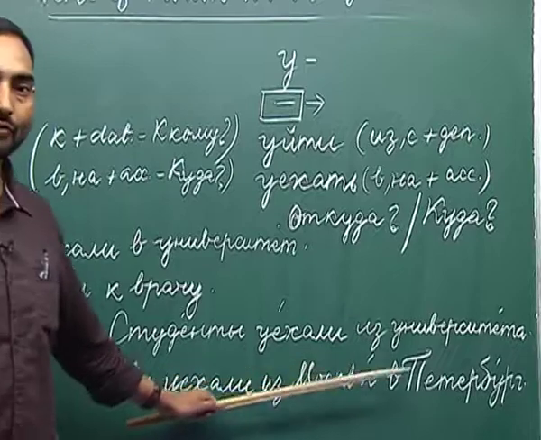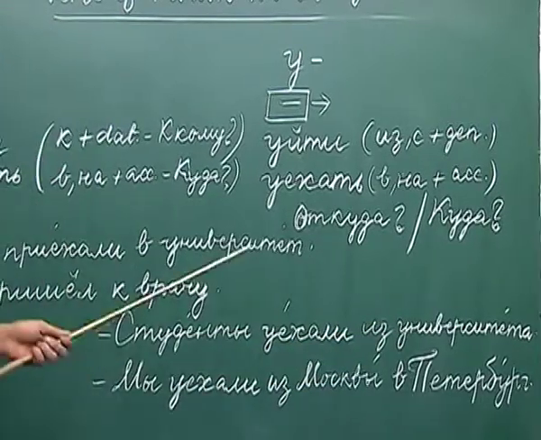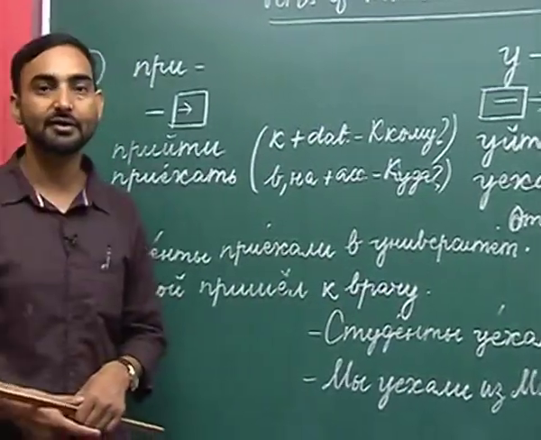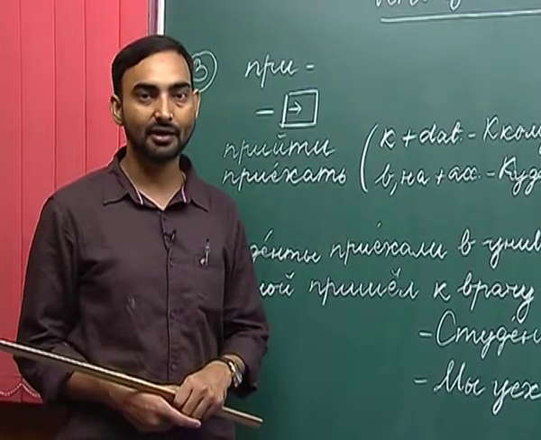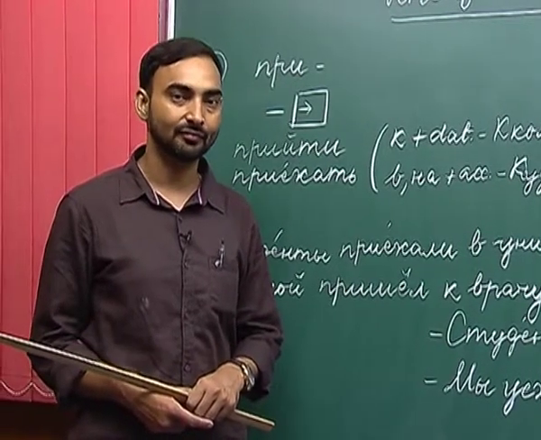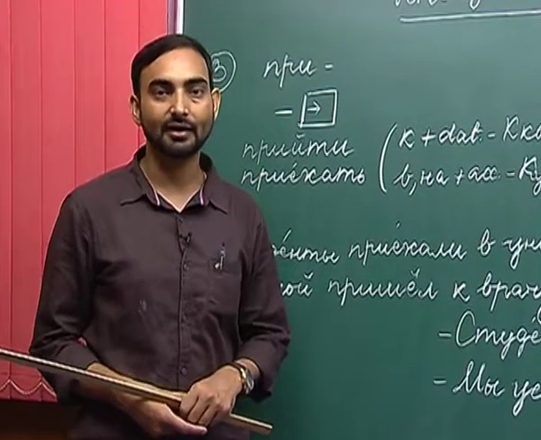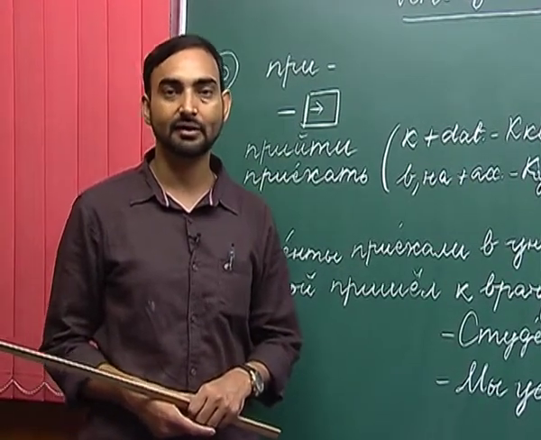We left from Moscow to Petersburg. So, these are some of the examples with the prefixes при and у. I hope you must have understood their meanings and their uses in the sentences. So, there is one more prefix that we are going to discuss, which is до.